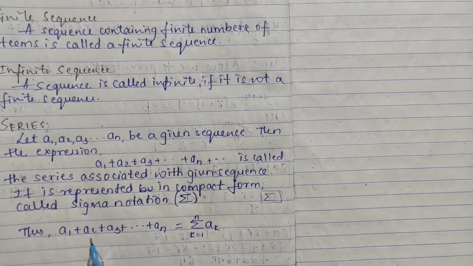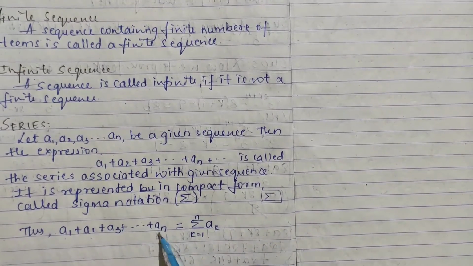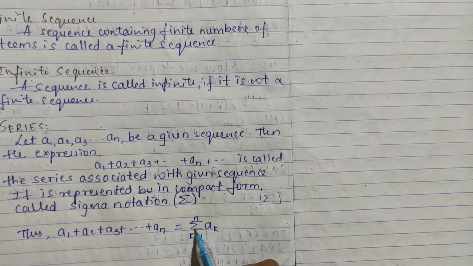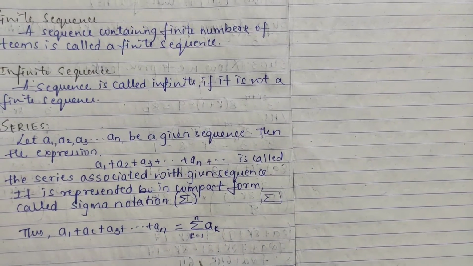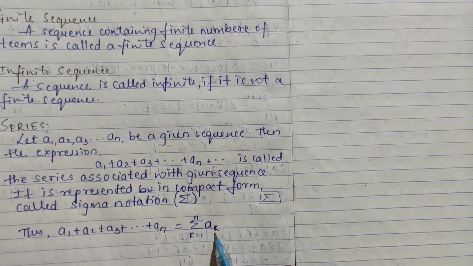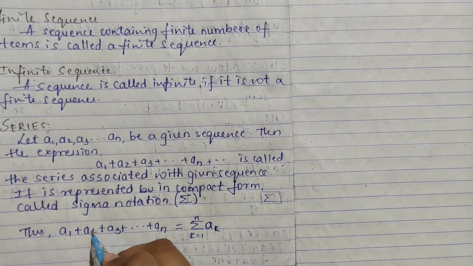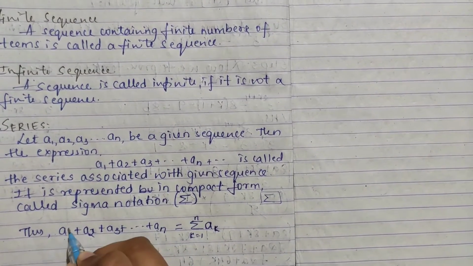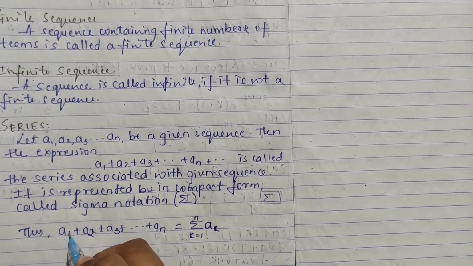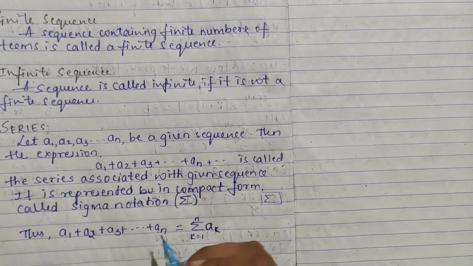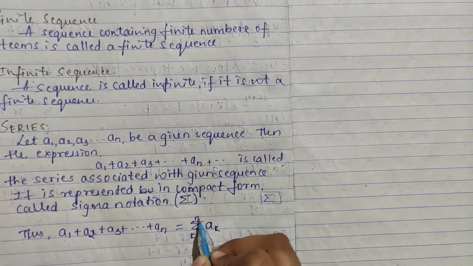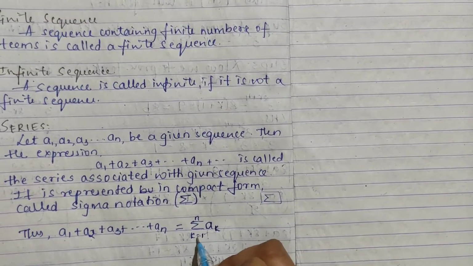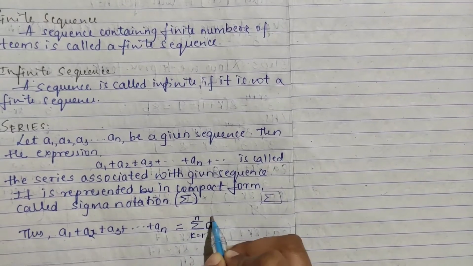Now see, A1 plus A2 plus A3, so on up to AN, the nth term. So how do we write sigma? A, with a subscript. Subscript means writing at the base. I am not writing it at the side or front, I am writing it here. This is called subscript. So A subscript K, and K starts from 1 up to N. We write K is equal to 1 up to the nth term.